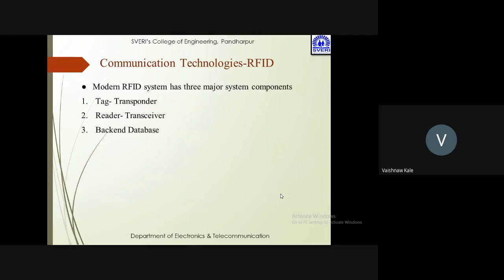So there are three major system components. One is a tag, which is called a transponder. Second is a reader, which is called a transceiver. And the third one is the backend database.